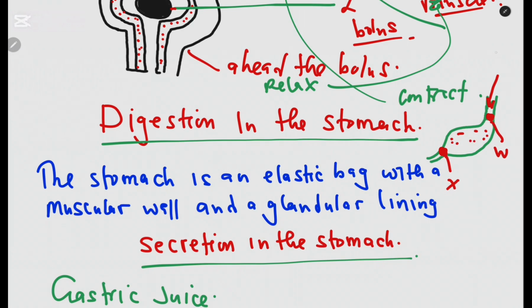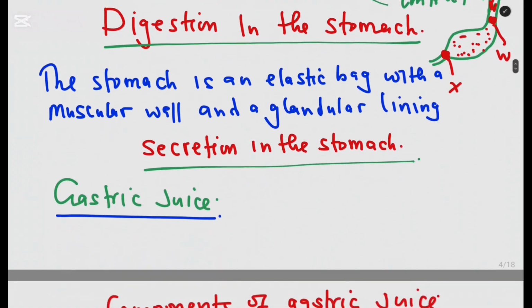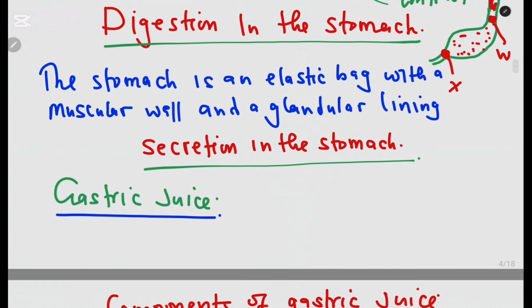So the food is coming from the esophagus, it now enters the stomach, which means we can start discussing digestion in the stomach. I guess up to this point, with what I've explained, we are moving at the same pace. All right, in the stomach you need to know that it is made up of elastic muscles and also the glandular lining. It's just a sac made up of muscles. That's something that you should know.